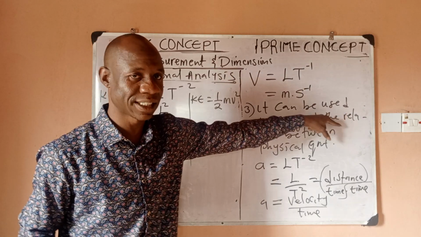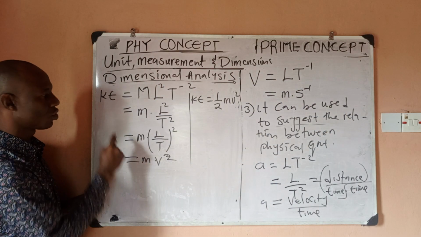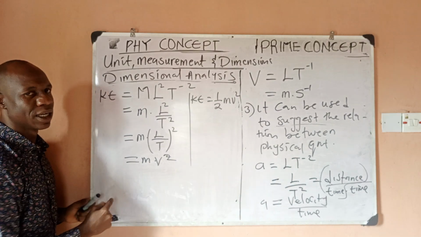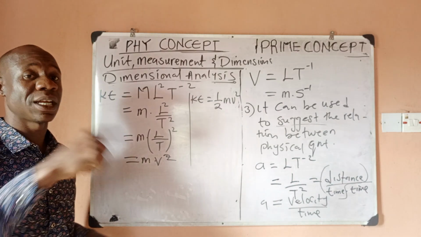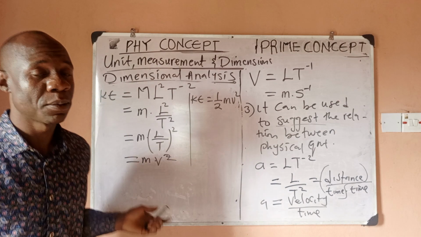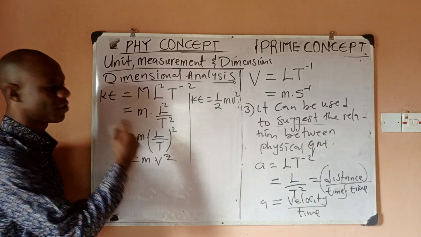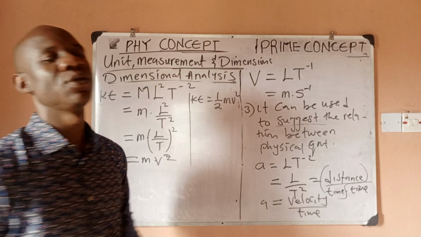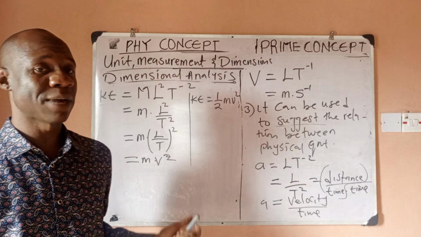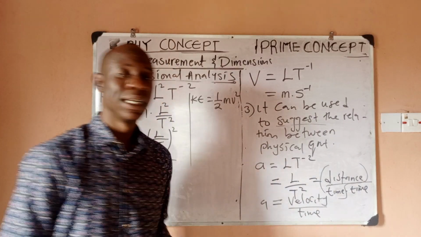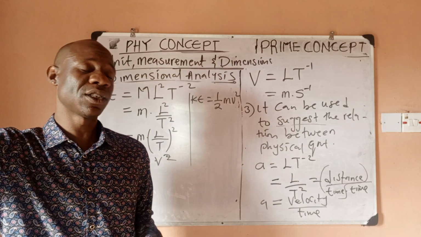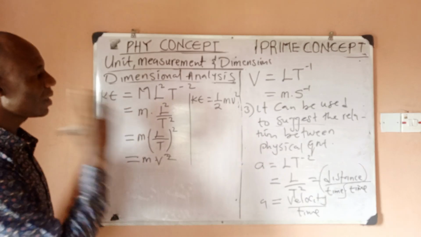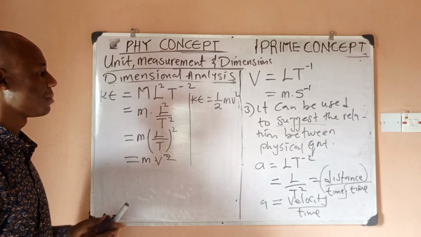So you can say that it is suggesting to you that in the formula of kinetic energy, there is mv squared. But if there is a dimensionless constant, I don't know. But definitely there is what? mv squared. That is what dimensional analysis will do for you. It would suggest the relationship. In some cases, it might be correct, like in this case. In some other cases where there is a dimensionless constant, it will fail. So that is it. These are the three major applications of dimensional analysis.